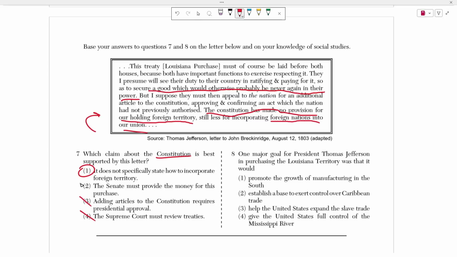And again, sure, the Senate had to provide money. They had to pay for it. But the main issue constitutionally here was that the Constitution never provided instructions on how to incorporate those territories.